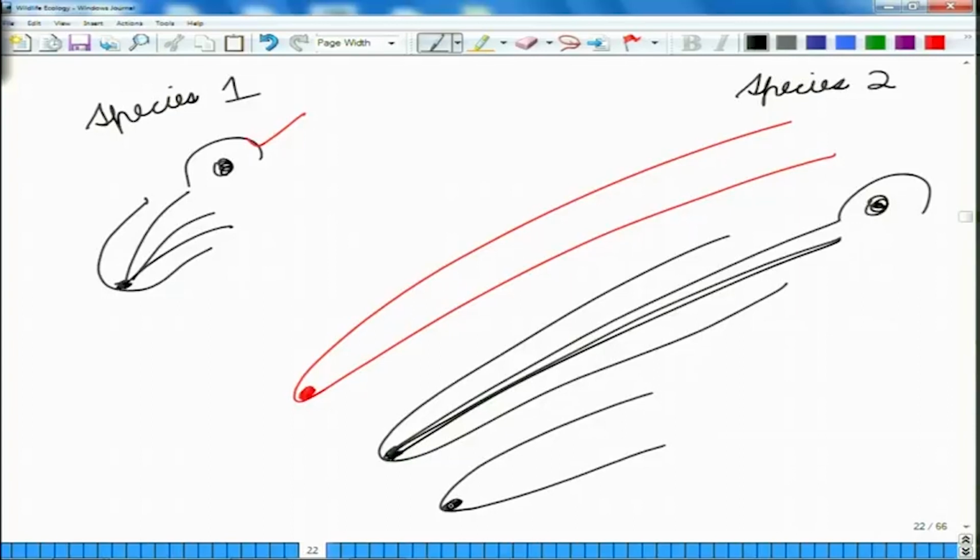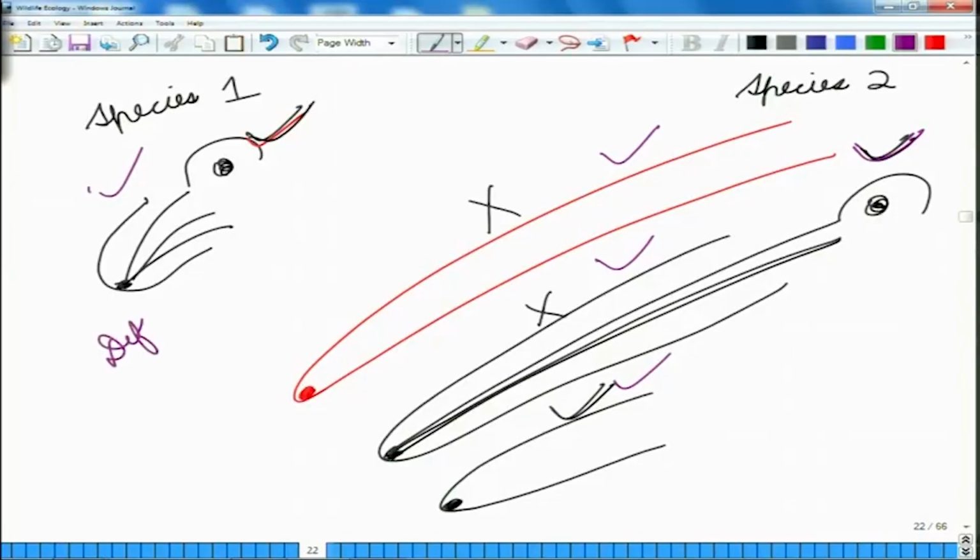Now, in such a situation, if we consider this bird, it will not be able to feed on this flower, it will not be able to feed on this flower, but it might probably feed on this flower, whereas this bird would be able to feed on the others. So, let us consider this bird, it will be able to feed here, here, here and here as well, but in this case it will find it more difficult because it is facing competition from this second bird which has a shorter beak.